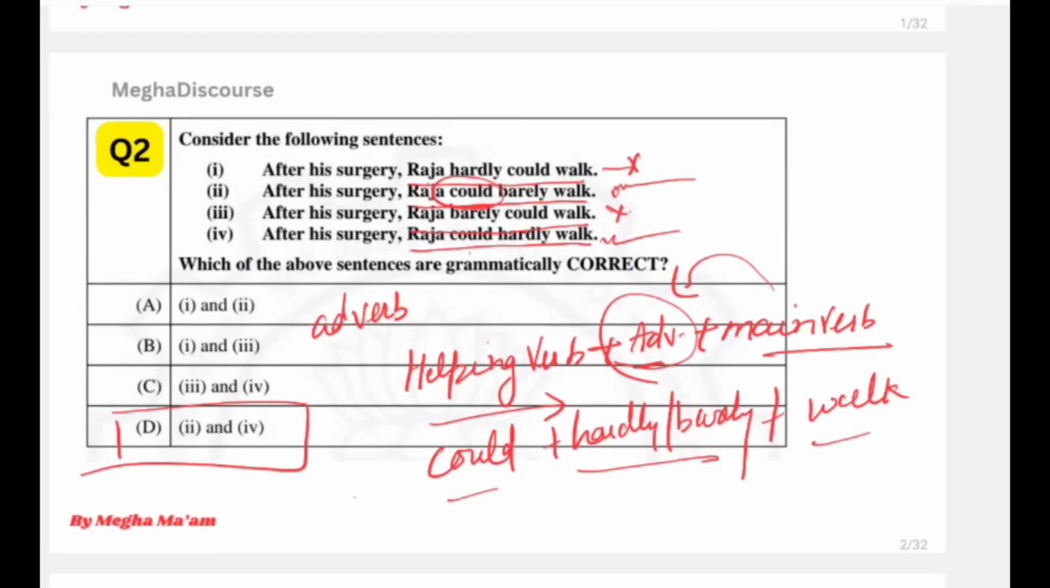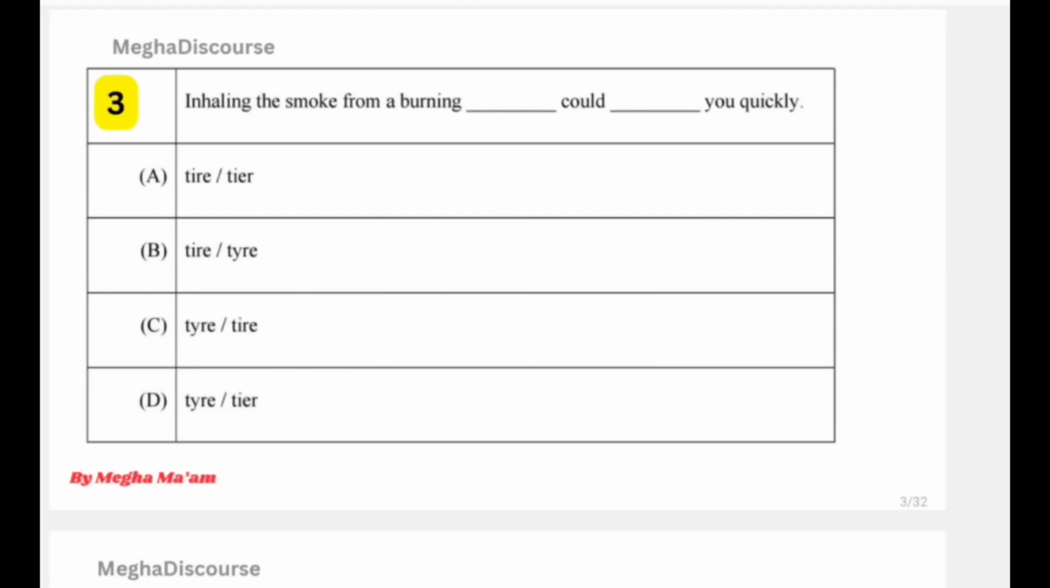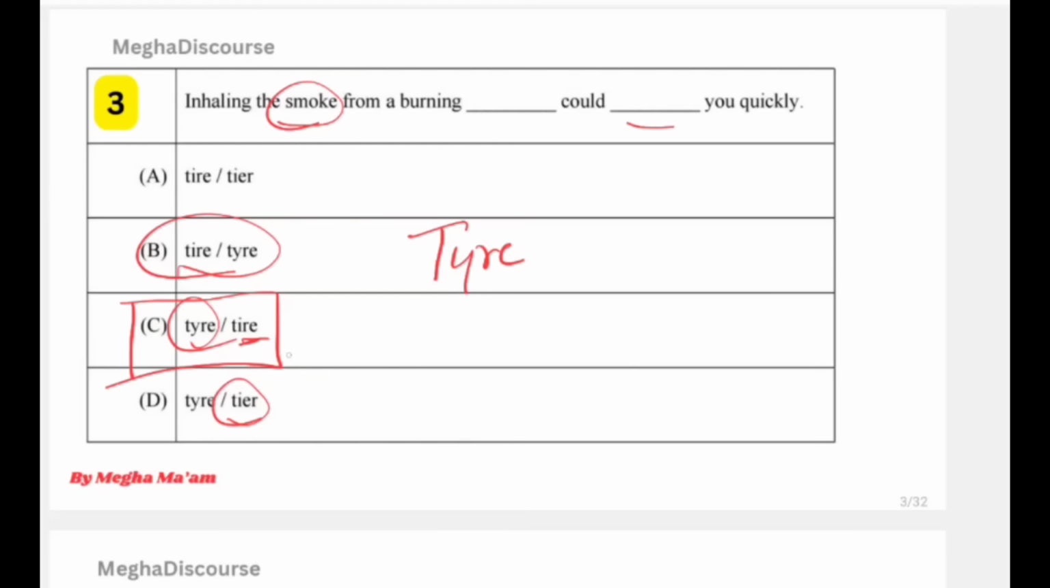Now the next question, very interesting: inhaling the smoke from a burning dash could dash you quickly. Simple thing, we have tire and tire. Inhaling the smoke comes from the tire, as you know, the wheel. Tire सबने देखा है. And it could lead to tire. Tire means थकान. It can make you tiresome, it can make you feel weak. So the answer is option C. What I said, use your rationality, because tier means tier 1, tier 2, level 1, level 2, and tier cannot be for smoke. So the answer is option C.